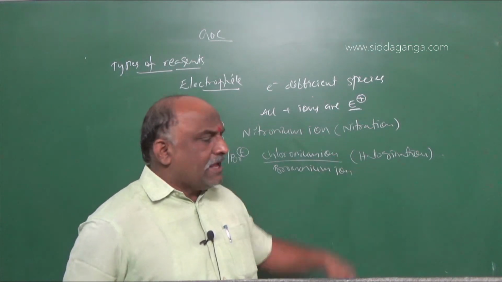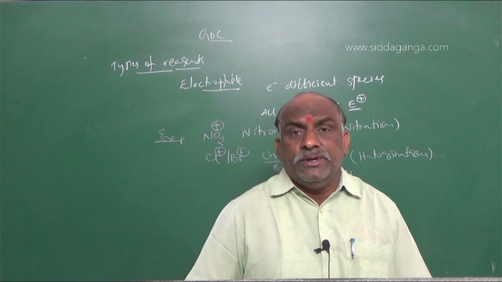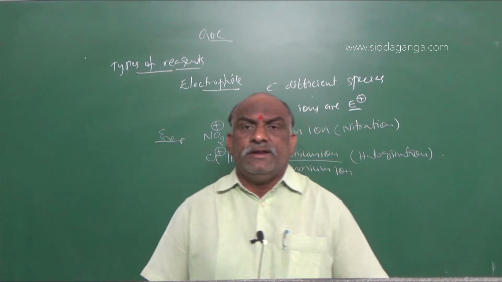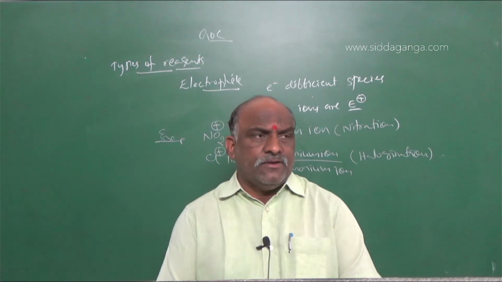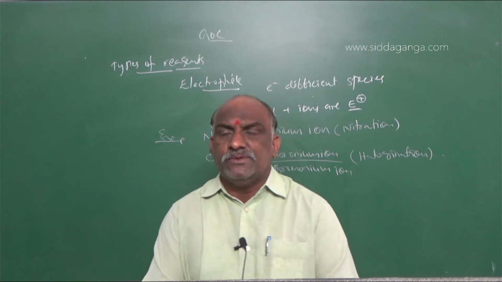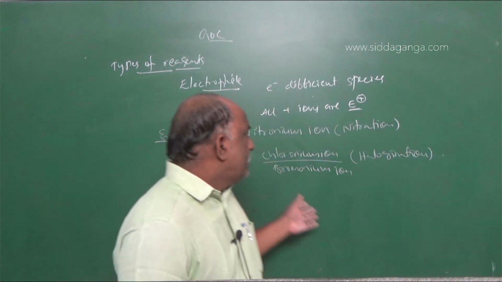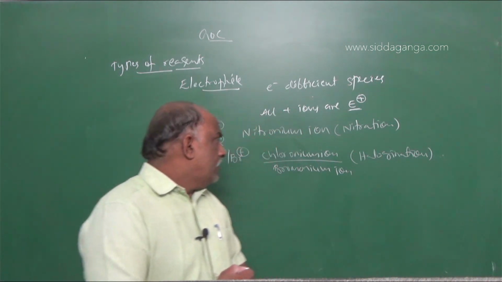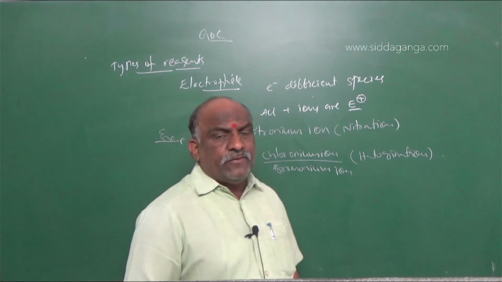This nitration and halogenation belong to ESR, electrophilic substitution reactions. After completion of the next 2-3 sessions, we will go with types of reactions, and at that time we will discuss this. So the nitronium ion is an example for an electrophile, and the chloronium and bromonium ions are also examples.